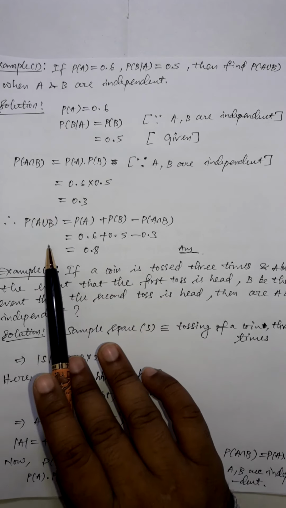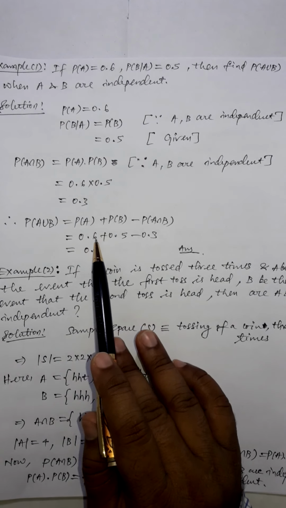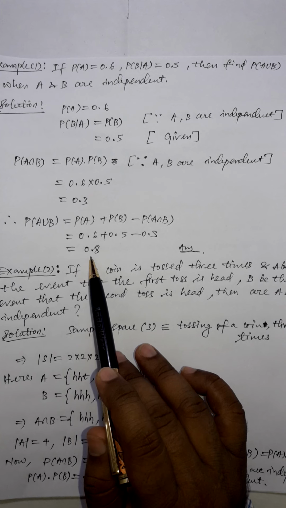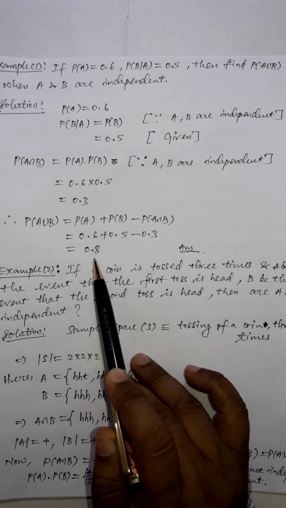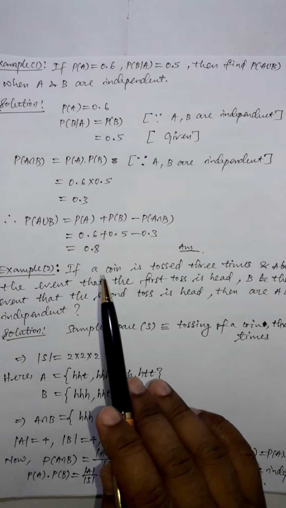After getting all the results, we can come to the formula of probability of A union B, put the values here and simplify. The answer we are getting is 0.8, which is a quite simple number and very easy to understand.